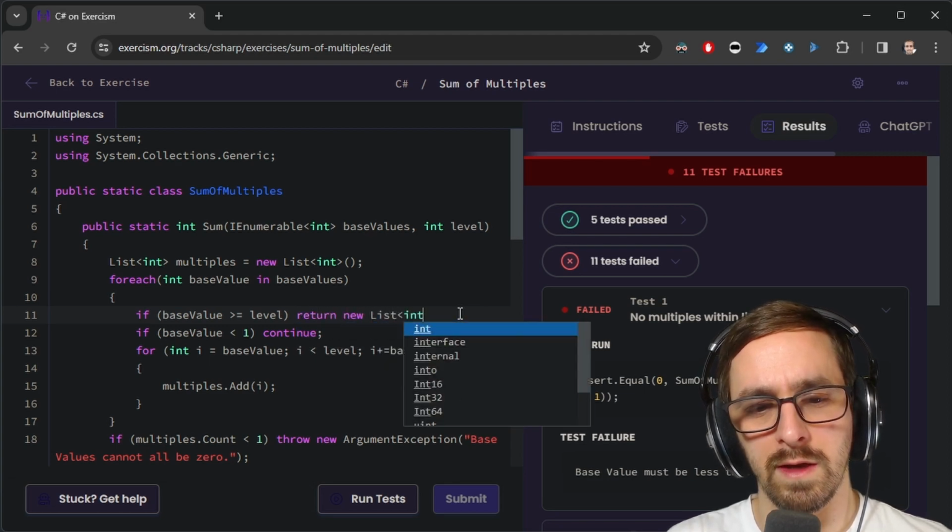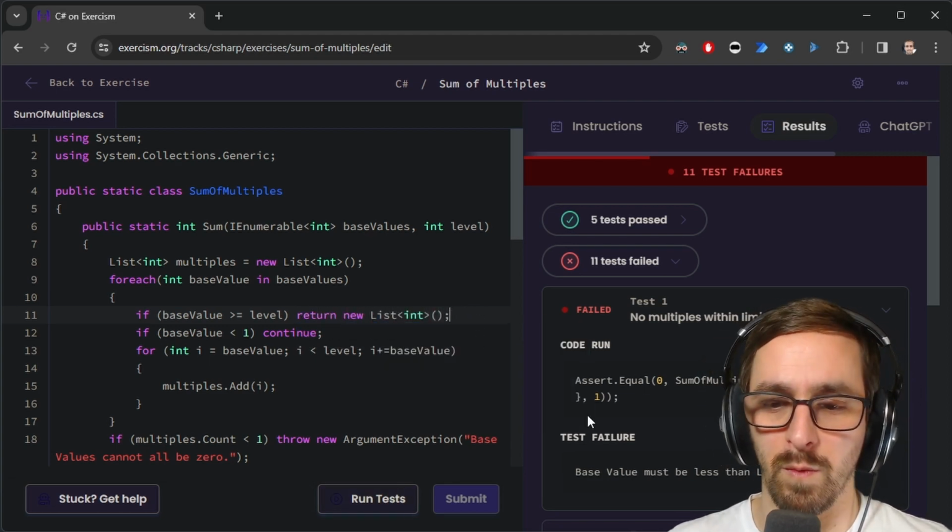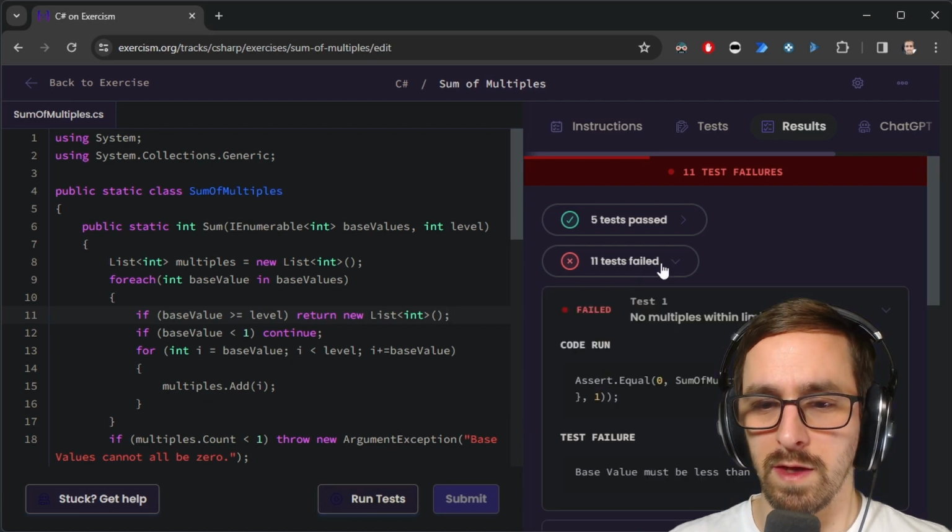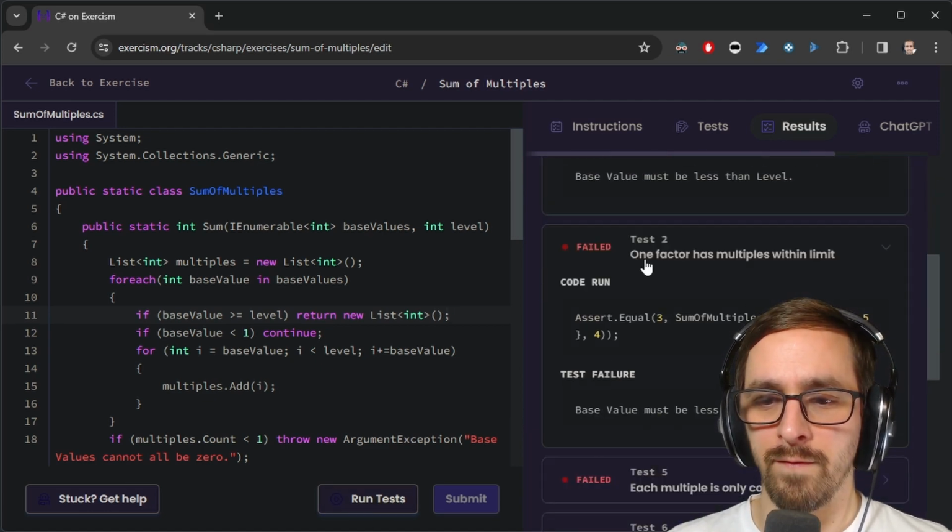Return new list int, like that. Maybe that would be one way to do it. Let's see what it says. Let's see what some of the other ones were that I failed. One factor has multiples within limit.